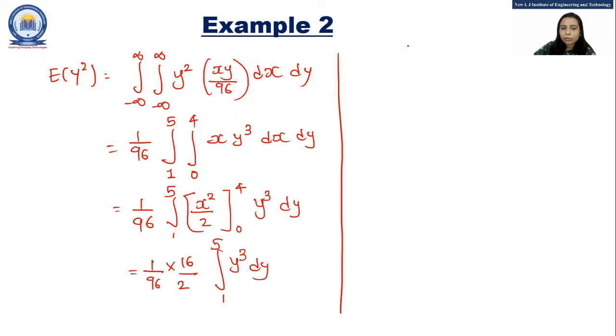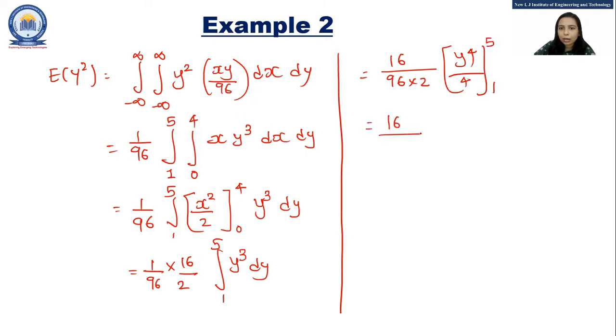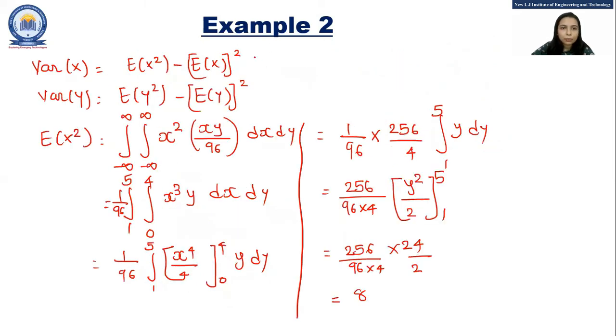That is equal to 16 upon 96 into 2, y raised to 4 upon 4, lower limit 1 and 5 is upper limit. 16 upon 96 into 2, 625 minus 1 divided by 4. So the final answer is equal to 30. So now let's just put the values over here.